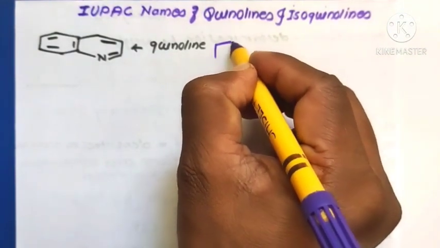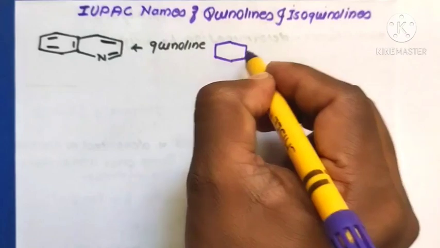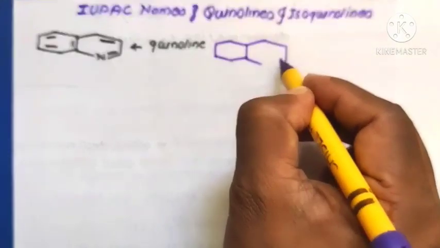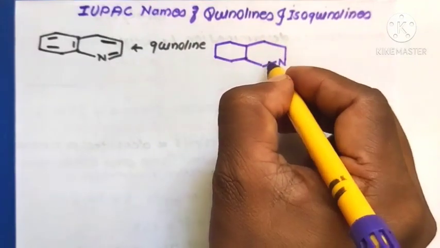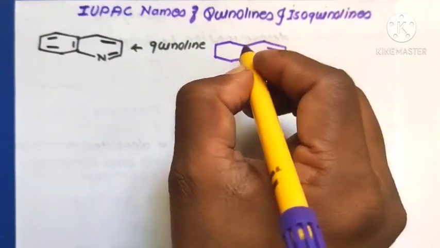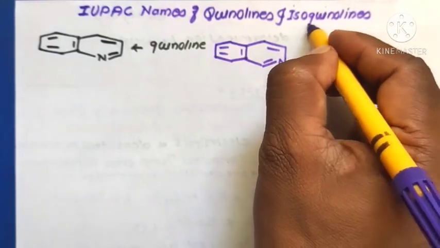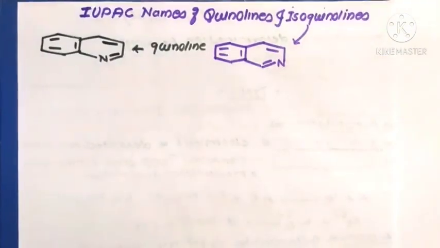Here again, the benzene nucleus is fused with the heterocyclic nucleus. This is the structure of isoquinoline.